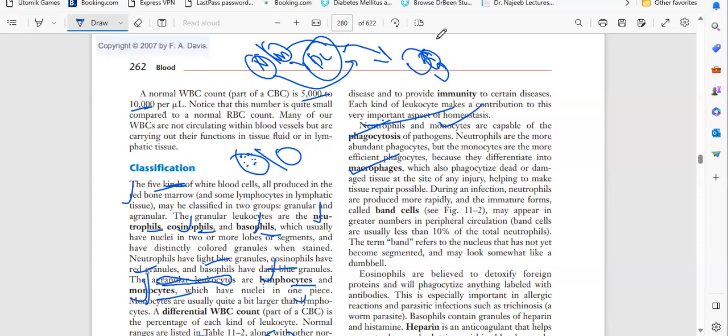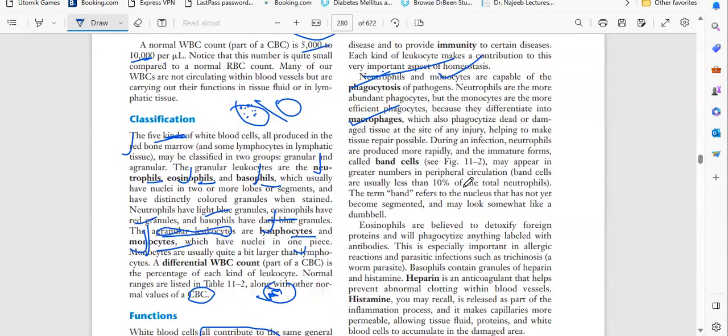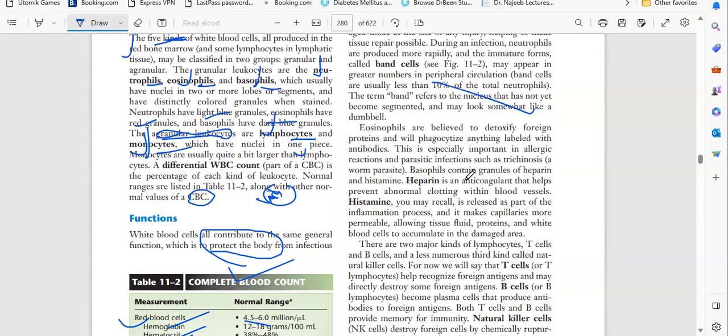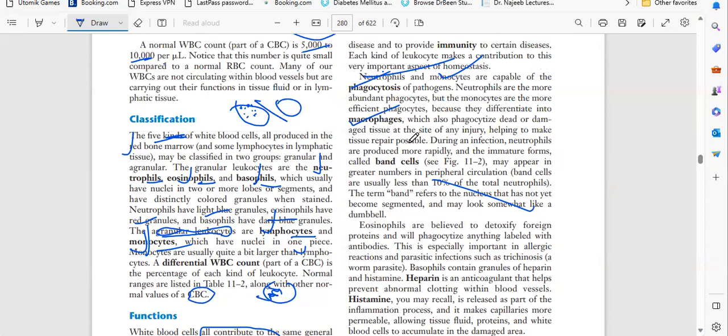So what will happen whenever an infection happens and whatever injury happens? The neutrophils will release immature band cells. These are the band cells. In the peripheral circulation, all over the body, they are usually less than 10% of total neutrophils. The term band refers to the nucleus that has not yet become segmented and may look somewhat like a double. So this is the function of neutrophils and monocytes.